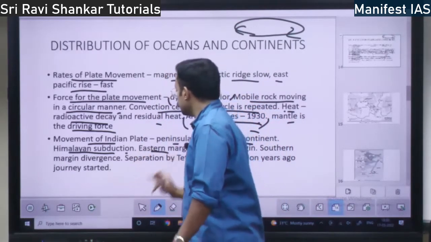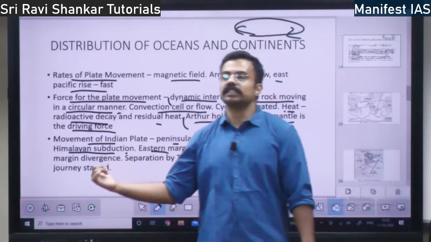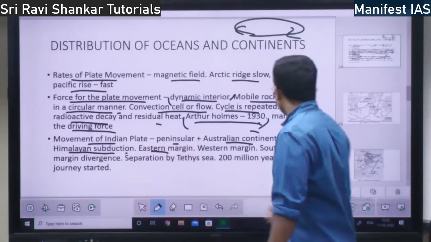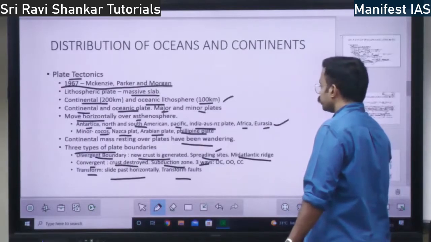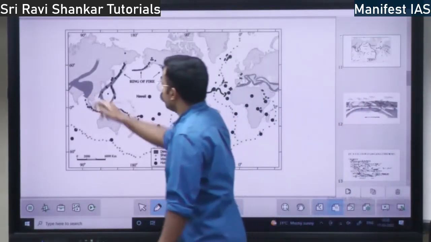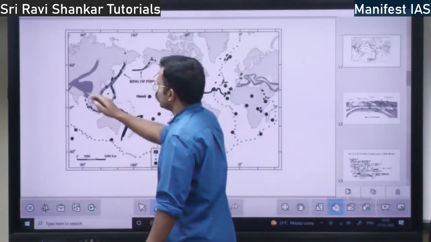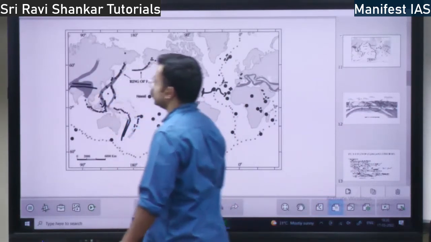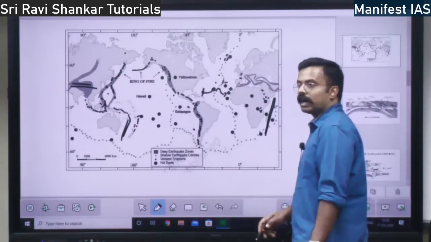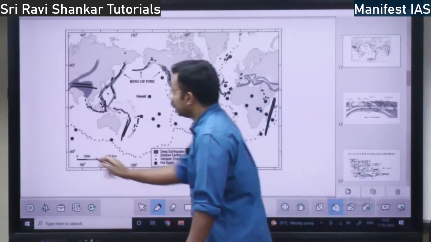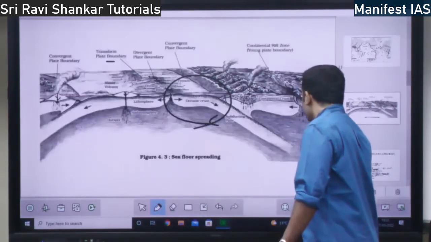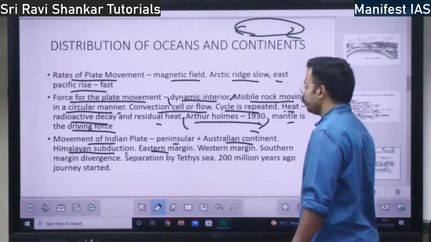What is the eastern margin? On the eastern margin of the Indo-Australian plate, it is towards the right of Australia. The eastern margin ends here. The northern margin of the Indo-Australian plate ends here. The western margin ends here towards Africa. The southern margin ends somewhere here. These are the margins of the Indo-Australian plate.